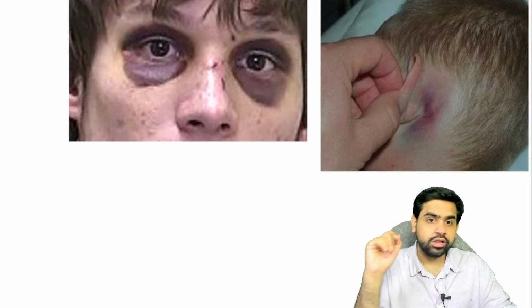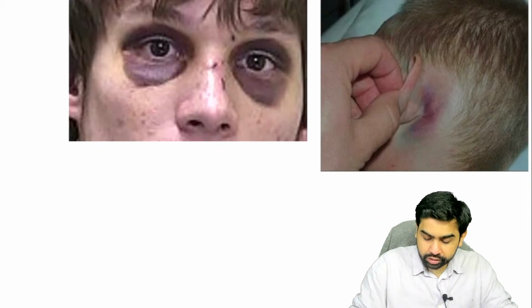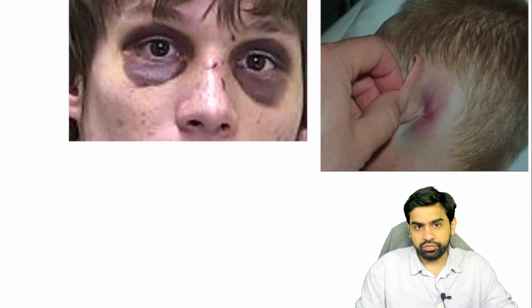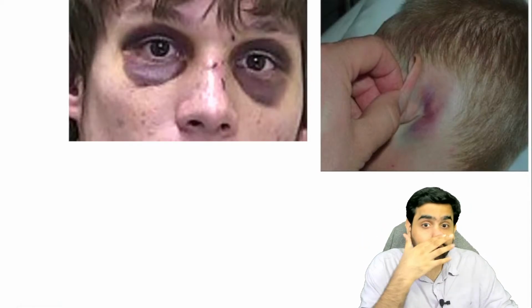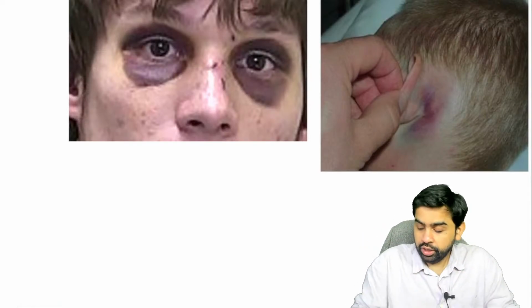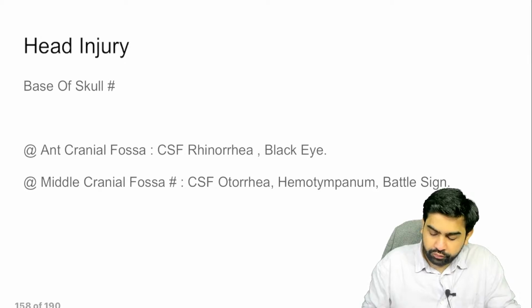This is what is a Battle sign, and over here what you're basically seeing is raccoon eyes, or black eyes, or whatever you want to call it. Now there's something which is called a subconjunctival hemorrhage. The subconjunctival hemorrhage can also occur. This is something which I'll just cover with you guys.